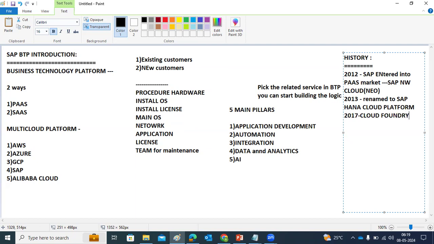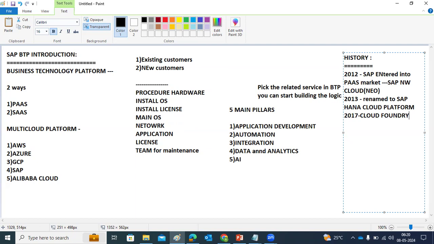Sometimes they may ask you when SAP introduced the Cloud Foundry environment. It was in 2017 itself that they introduced, along with Neo, one more environment. What is this environment?